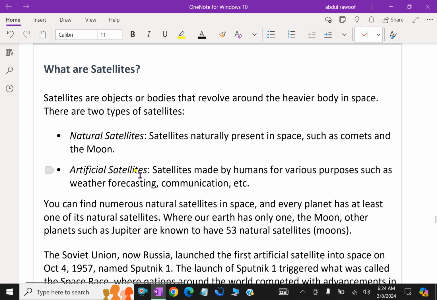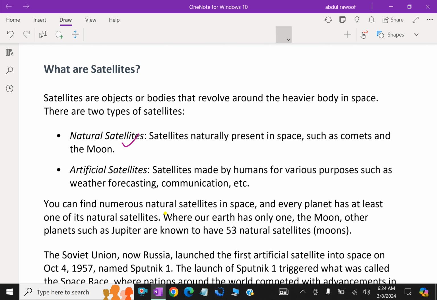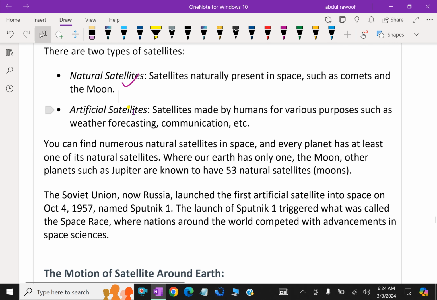There are two types of satellite. The first one, natural satellites: satellites naturally present in space, such as comets and the Moon. The second, artificial satellites: satellites made by humans for various purposes such as weather forecasting, communication, etc. You can find numerous natural satellites in space, and every planet has at least one natural satellite, where our Earth has only one, that is the Moon. Other planets such as Jupiter are known to have 53 natural satellites, that is, moons.